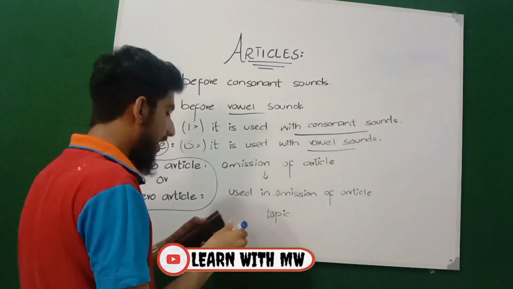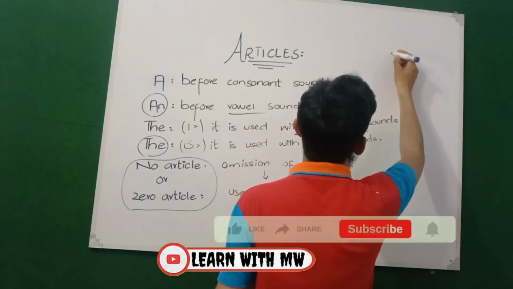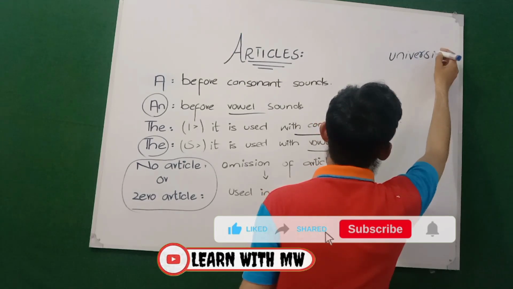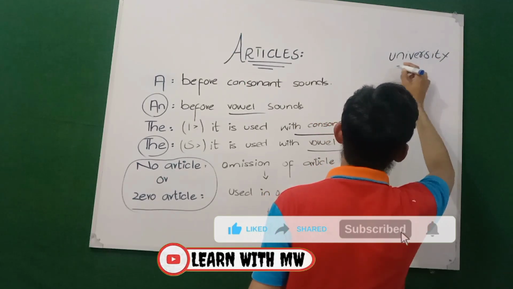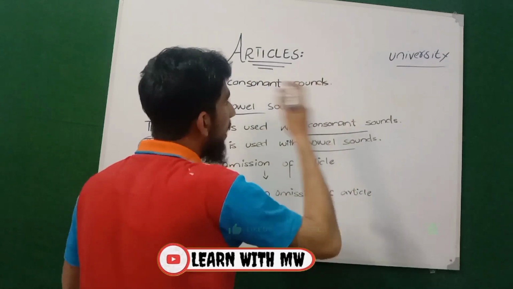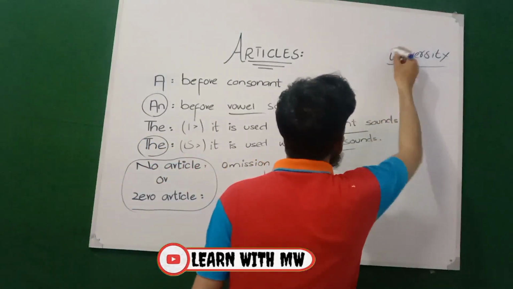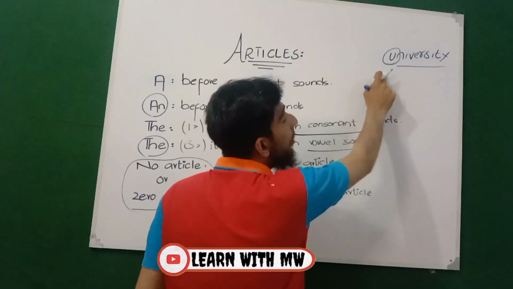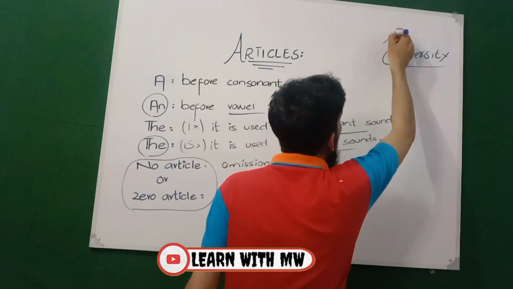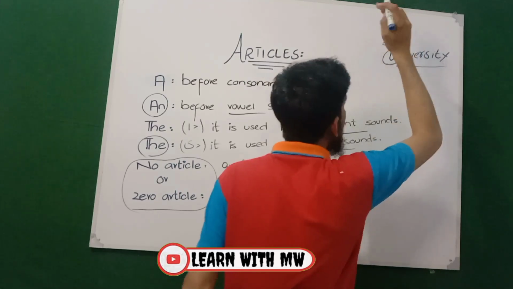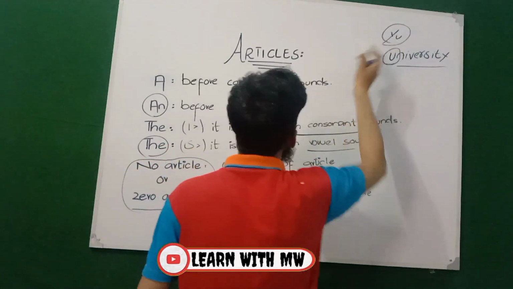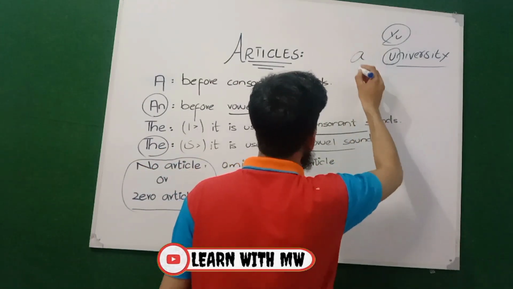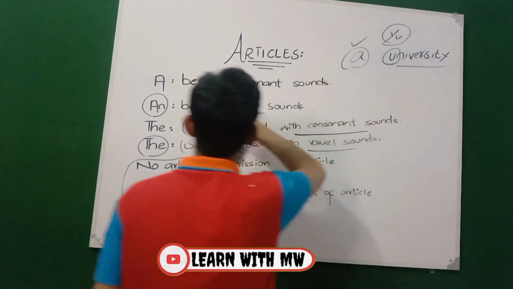I'm writing an example here: university. University is a noun, as we have mentioned that an article adds value or gives modification to a noun. Keep in mind, it starts with a vowel letter, but it gives a sound like "yu", and that is a consonant sound. So before a consonant sound we will use the article "a". This is our first example.